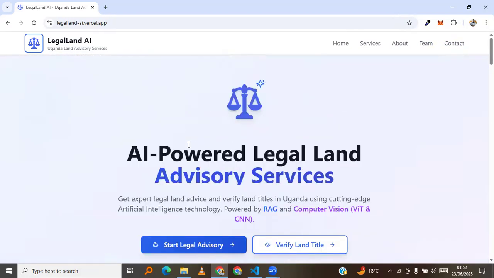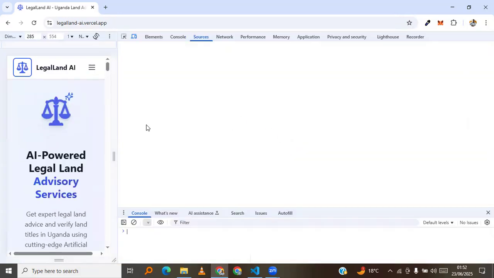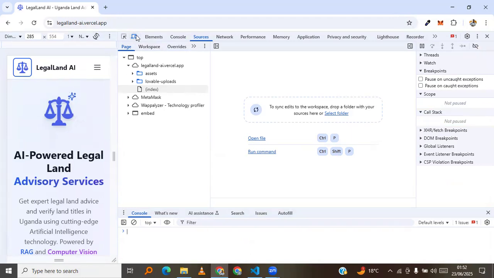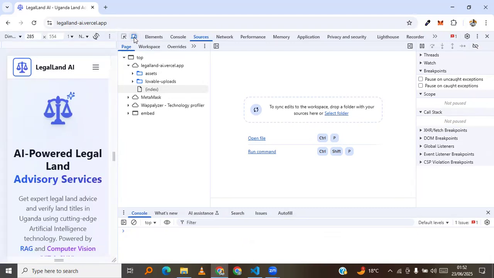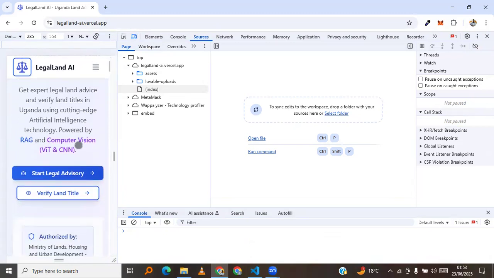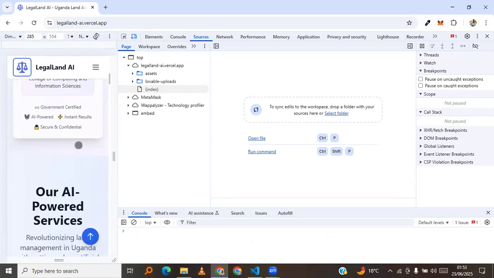So this is the landing page, and this is very responsive too. Let me try to demonstrate that also, just briefly. I've pressed F12 on my keyboard, that's why you're having a small screen here. If I tap here, this helps me to view it on a mobile kind of interface. So this shows it's responsive on mobile interfaces.